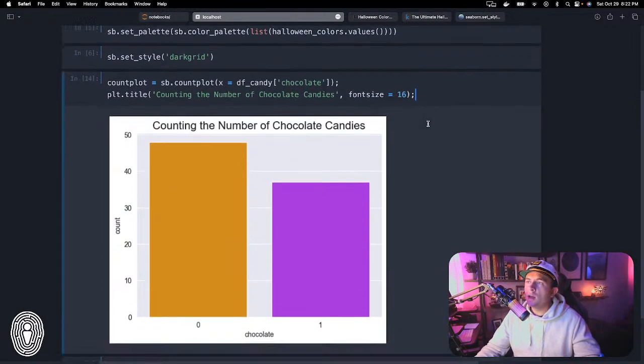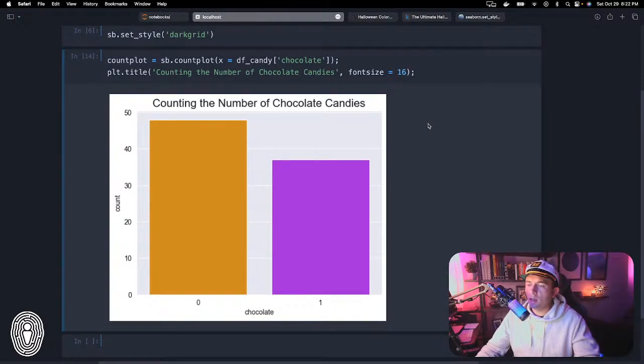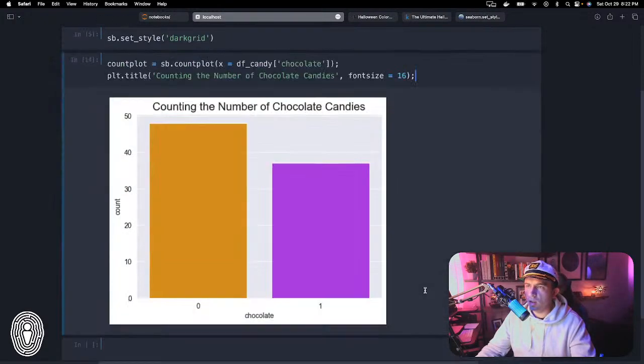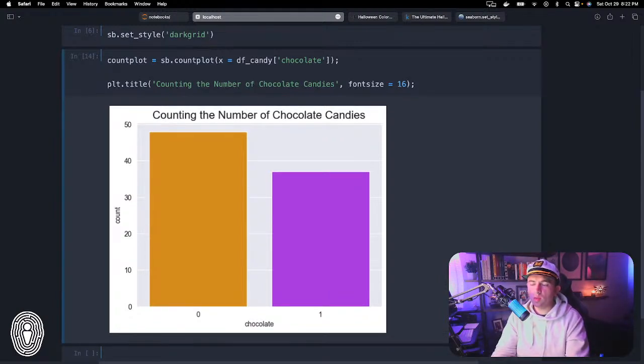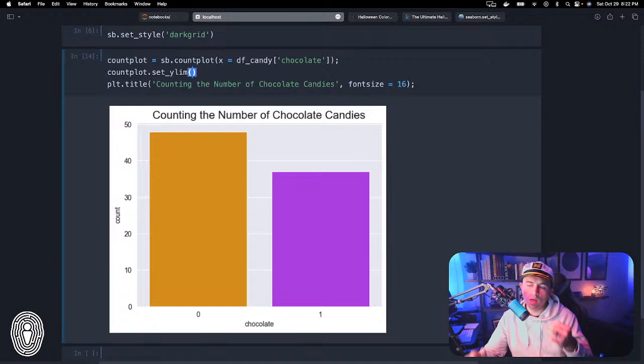So I'm going to say, all right, I want to change the y limit. Right now it's defaulting to 50, and I just want to show you what happens if we change that. So we've already created this count plot object. So we're going to do countplot.set_ylim, and then it's going to take two values. The first value is going to be the bottom, and the second value is going to be the top. So I'm going to intentionally set it to start at 30 and end at 50. So I'm going to go 30, 50, and let's watch what happens here.